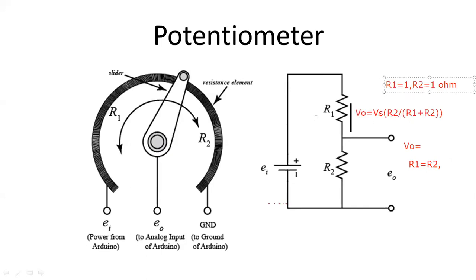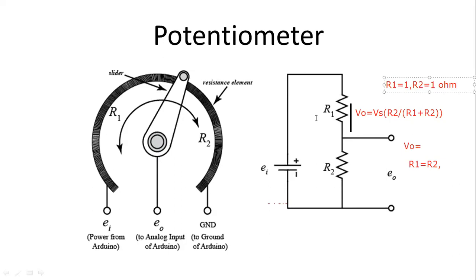So R1 value is 1 ohm and R2 value is also 1 ohm. What will be the output? 4.5 volt. Very good. All are responding very quickly.